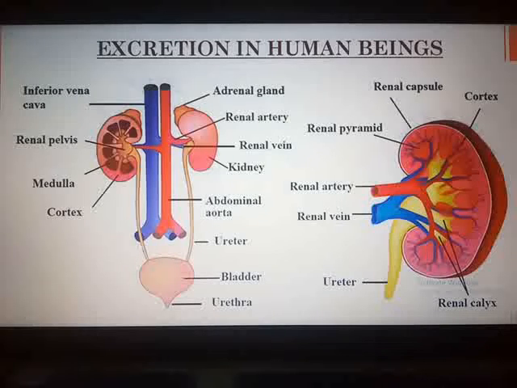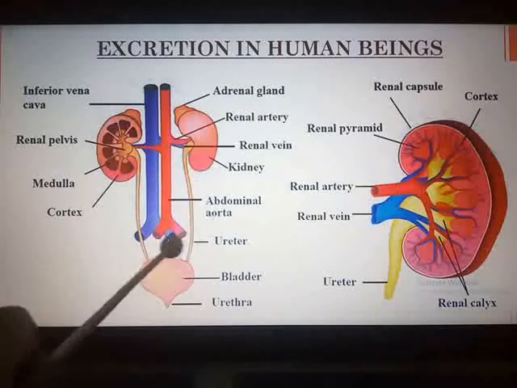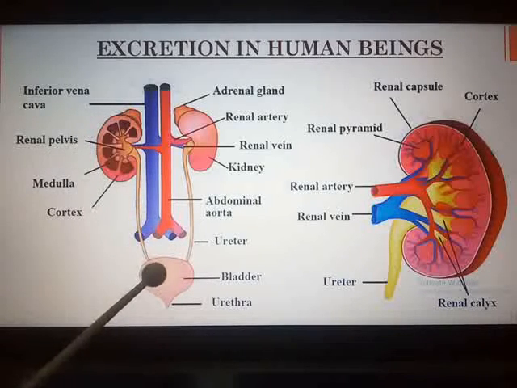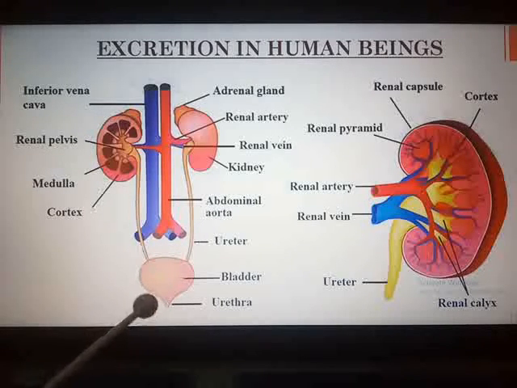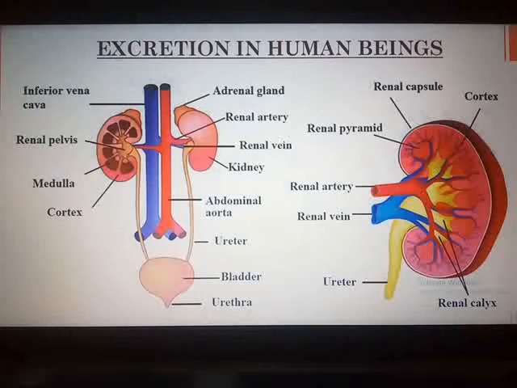Here you can see the picture of the excretory system being placed on the slide. Now what does this human excretory system consist of? It consists of a pair of kidneys, a pair of ureters, then the urinary bladder and the urethra, which helps in putting out your urine. This urine, which is the waste product for human beings, is formed by the kidneys by separating the waste and unwanted excess substances from the blood.